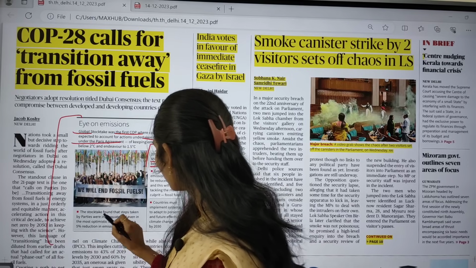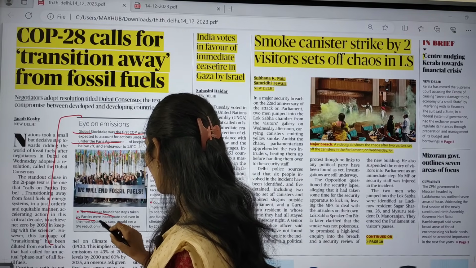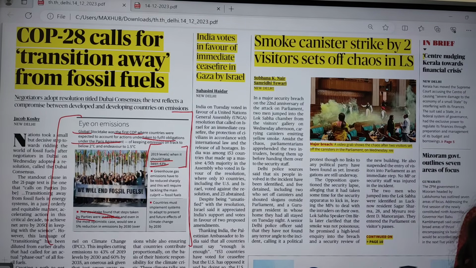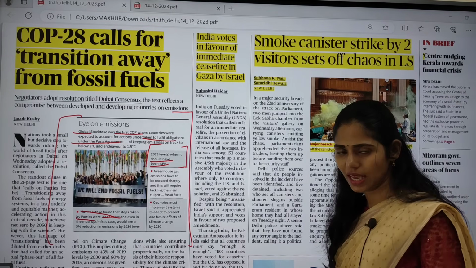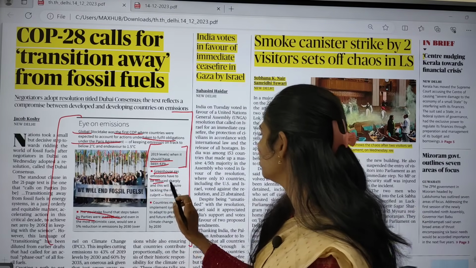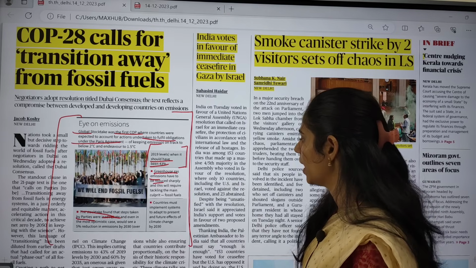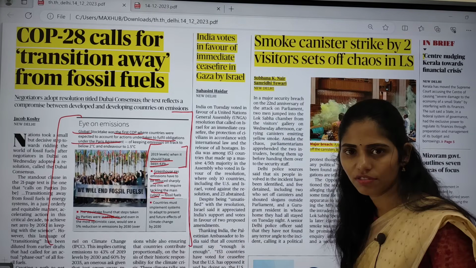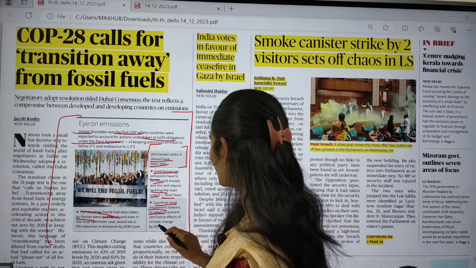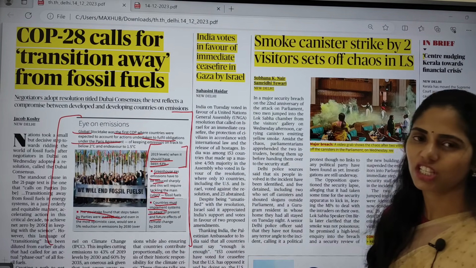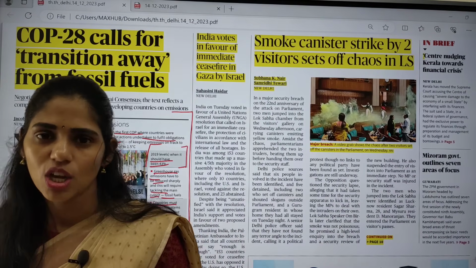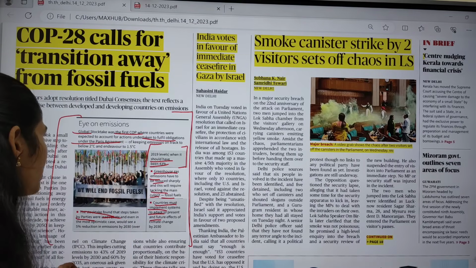And actually this global stocktake found that the steps taken by the parties are inadequate. So we have to take many more steps to control this climate change. Greenhouse emissions have to be reduced sharply, and this will require tackling the main culprit, that is fossil fuels. Next, countries must implement systems to adapt to present and future effects of climate change by 2030. So by 2030, almost all countries need to take effective steps to control climate change. This is the main thing it said.